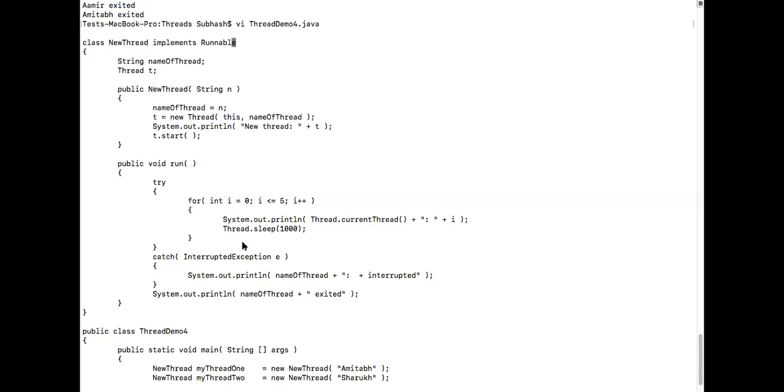That's all. So it's mandatory to write inside run only, sir? Yes, there is no other way. You have to write it in run only. It is mandatory. This is the method that your start method calls, and that is why you have to write run. You cannot write anything else. It will not work. Okay. So run is like an abstract method of the abstract class, and that is the reason any class which is getting associated with a thread has to implement Runnable.